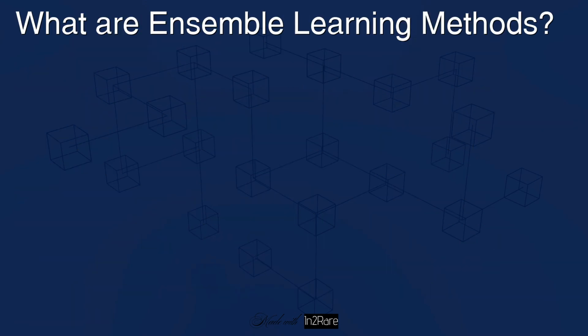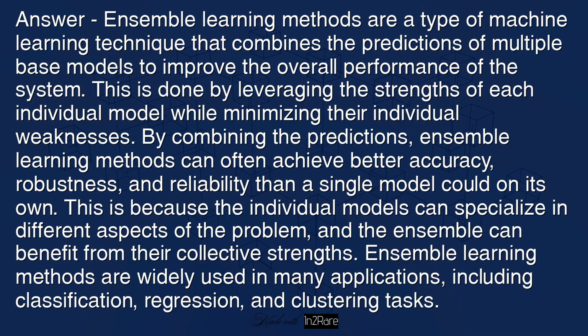What are ensemble learning methods? Answer: ensemble learning methods are a type of machine learning technique that combines the predictions of multiple base models to improve the overall performance of the system. This is done by leveraging the strengths of each individual model while minimizing their individual weaknesses. By combining the predictions, ensemble learning methods can often achieve better accuracy, robustness, and reliability than a single model could